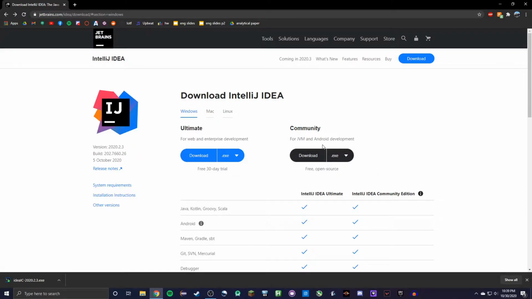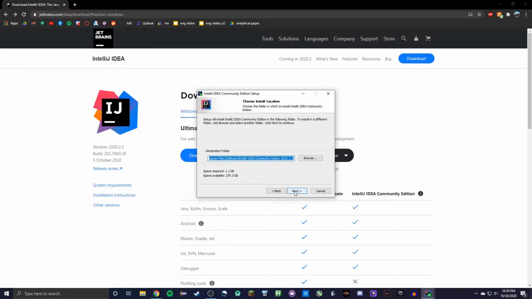So to download IntelliJ, you can go to this link, which I'll put in the description of the video, and then you can press download here to download. I've already pre-downloaded it. It will be this file. You can click open, and then click through. It's pretty big.